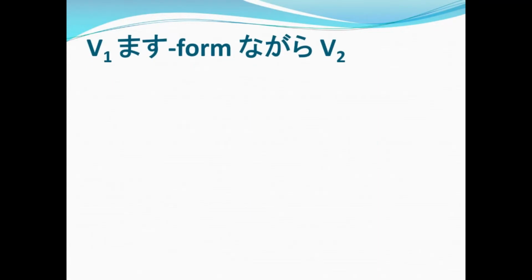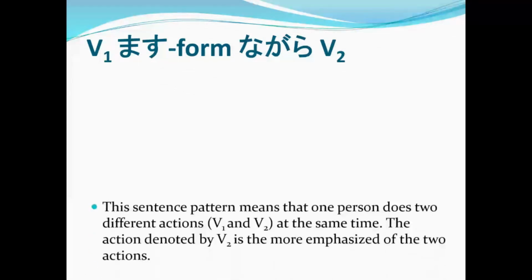The first sentence pattern that I want to teach you is verb 1, masu form changed to nagara, verb 2. Again, that's verb 1 from the masu form changed to nagara, verb 2. So what is this sentence pattern for?